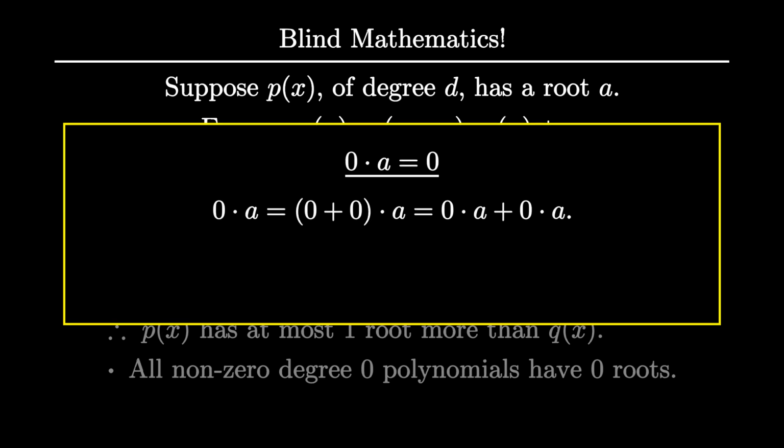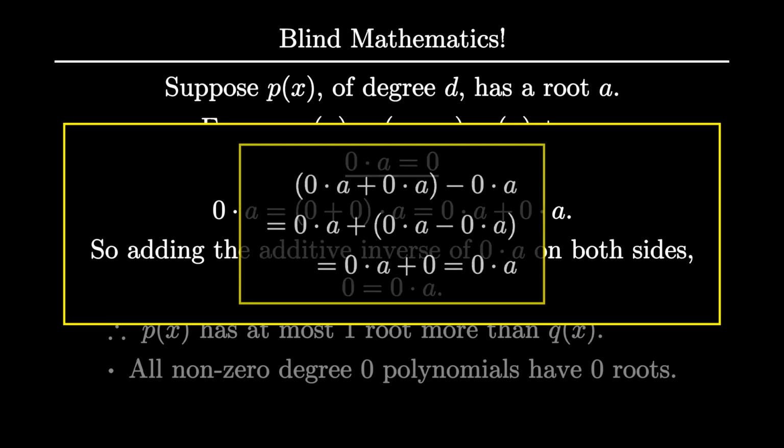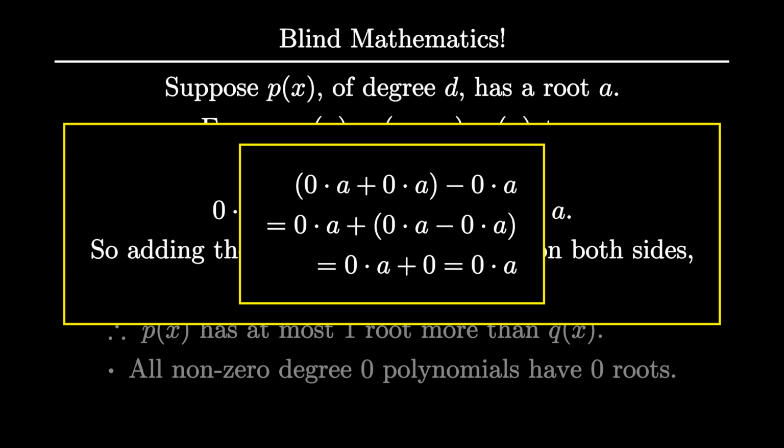We start by writing 0 as 0 plus 0, which is fine because adding 0 doesn't change 0. Then we use distributivity to expand this as a times 0 plus a times 0. Now we take the additive inverse of a times 0, which is minus of a times 0, and we add it to both sides. The left-hand side becomes 0 because of the definition of additive inverse. The right-hand side becomes a times 0, although to reach that conclusion, we have to do some rearrangement and simplification using associativity and the 0 property.